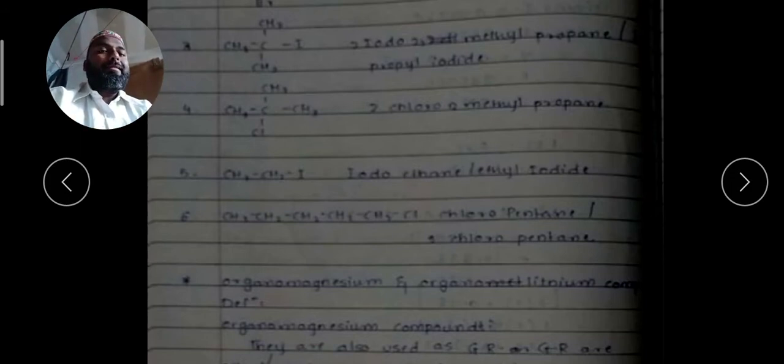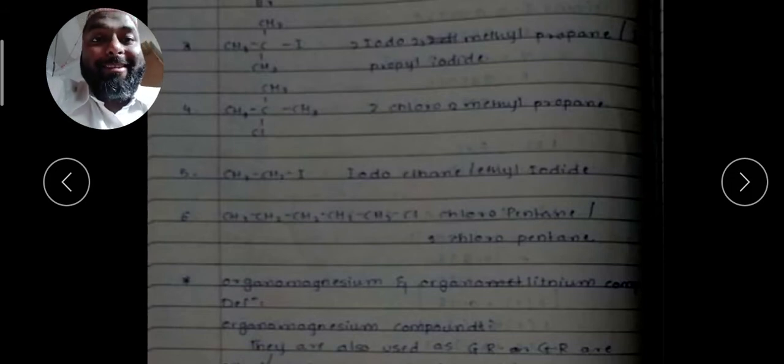Or this may be the pentyl chloride. Sometimes the position of the chlorine is not mentioned when it is on the first carbon. That's why you can directly write chloropentane also, or a better way, you can note the number, that is 1-chloropentane. Got this point?